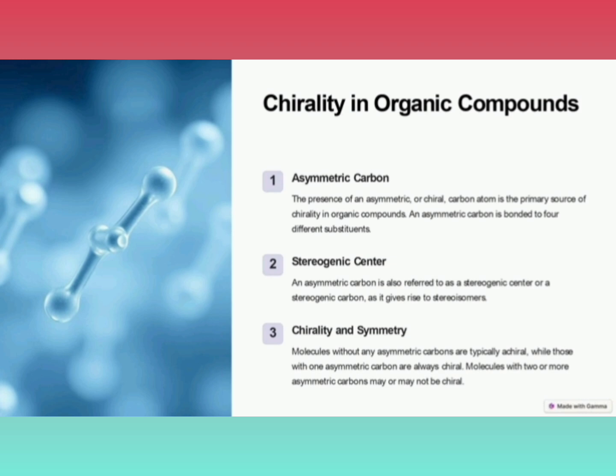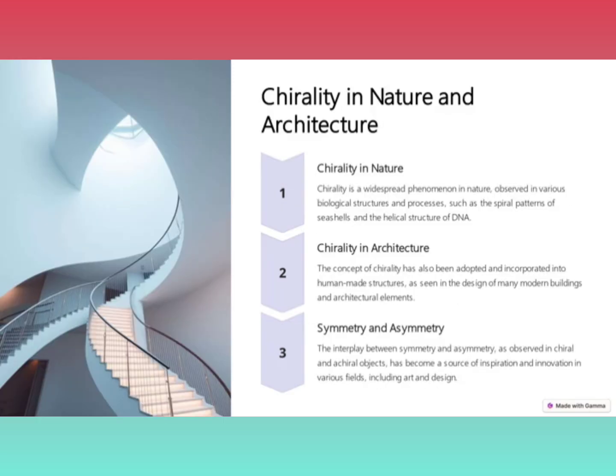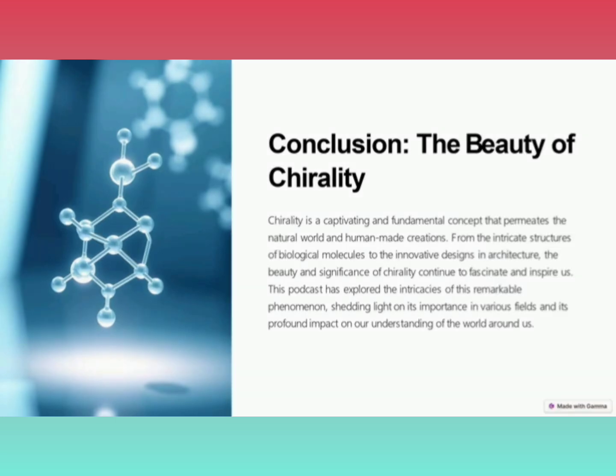With regard to meso compounds or mesoforms, they are symmetric or achiral molecules that contain stereocenters. Meso compounds and their mirror images are not stereoisomers because they are identical. Now let us summarize the difference between chiral and achiral molecules. Chiral means asymmetric in such a way that the structure and its mirror image are not superposable, whereas achiral means symmetric in such a way that it can be superposed on its mirror image.